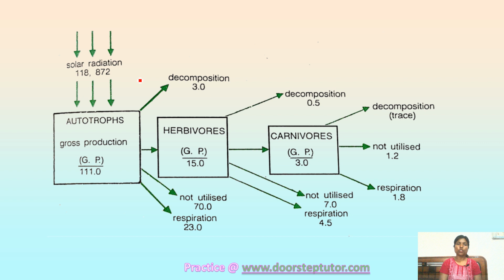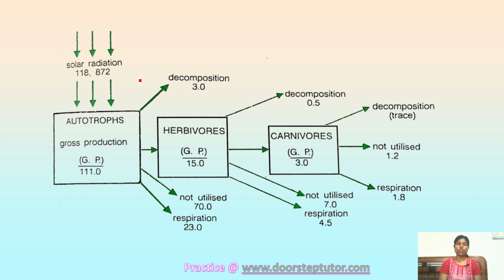Here what is shown in the diagram is that the amount of solar radiation reaching the earth's surface is 1,18,872 gram calorie per centimeter square per year. Okay, so this amount of energy reaches the earth, right?